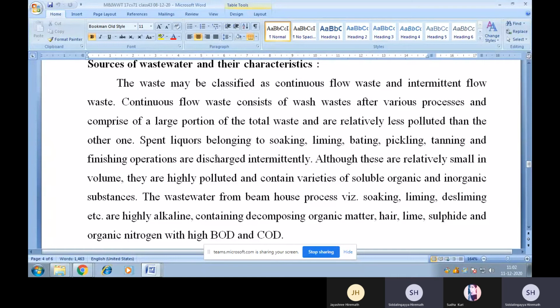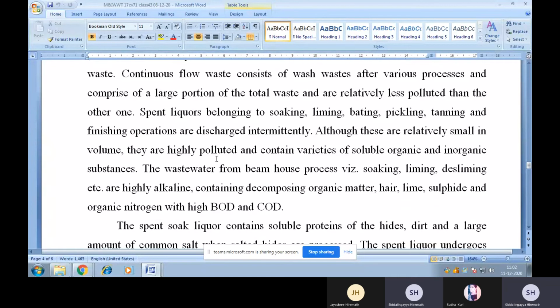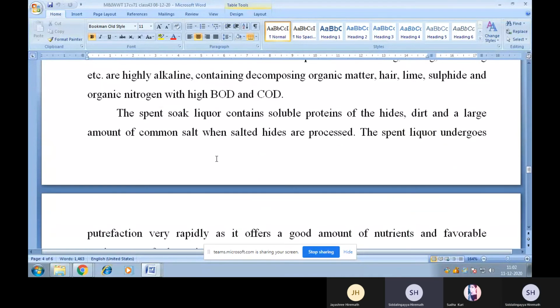Although these are relatively small in volume, they are highly polluted and contain varieties of soluble organic and inorganic substances. The wastewater from beam house processes, for example soaking, liming, disliming, etc., is highly alkaline, containing decomposing organic matter, hair, lime, sulfide, and organic nitrogen with high BOD and COD. The spent soak liquor contains soluble proteins of the hides, dirt, and a large amount of common salt when salted hard hides are processed.